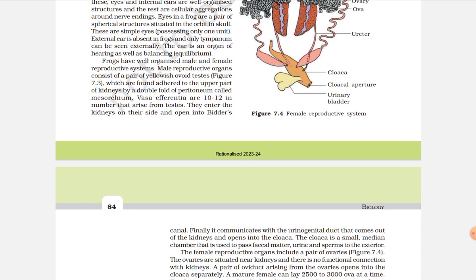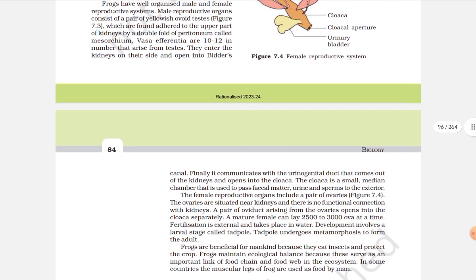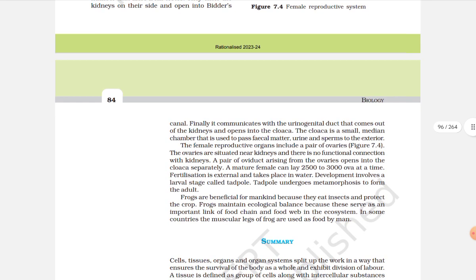Frogs have well organized male and female reproductive systems. Male reproductive organs consist of a pair of yellowish ovoid testes, in figure 7.3, which are found adhered to the upper part of the kidneys by a double fold of peritoneum called mesorchium. Vasa efferentia are 10 to 12 in number and arise from the testes. They enter the kidneys on either side and open into Bidder's canal. Finally, it communicates with the urogenital duct that comes out of the kidneys and opens into the cloaca. The cloaca is a small median chamber that is used to pass fecal matter, urine, and sperms to the exterior.